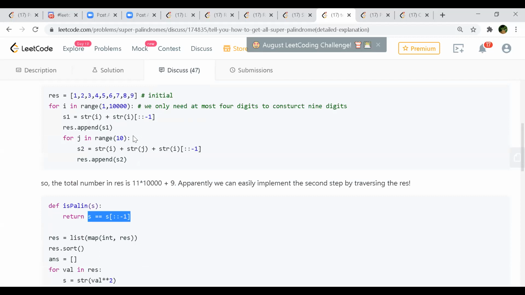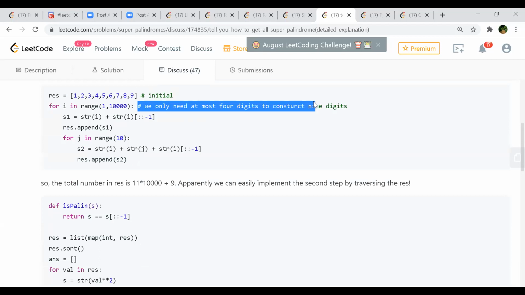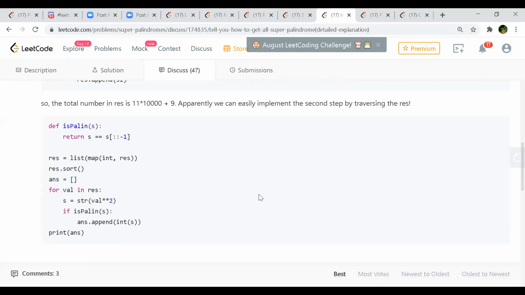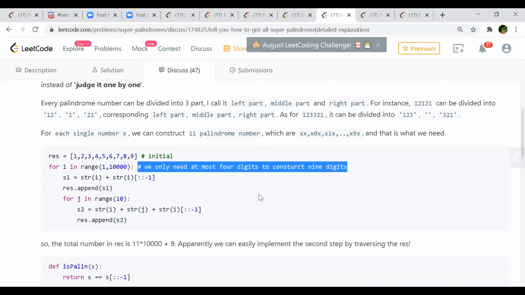Where are we ensuring that the numbers lie between L and R? This one. We are only using at most 4 digits to construct the 9 digits. I couldn't understand this. Our range is 10 raised to the power 18, right?